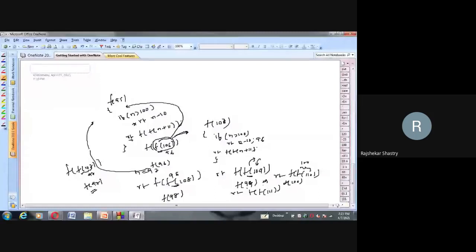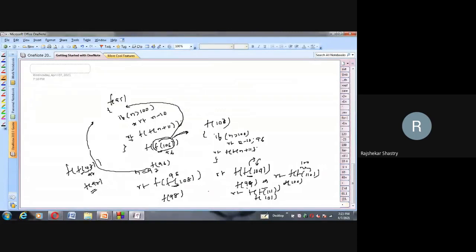So for f of 111 again the base case is encountered. So 111 minus how much? 10 is 101. So we have again a single call, 101. F of 101, finally, there are no more recursive calls. You'll have n, which is 101, greater than 100. So finally n minus 10, that is 101 minus 10, is going to be returned.